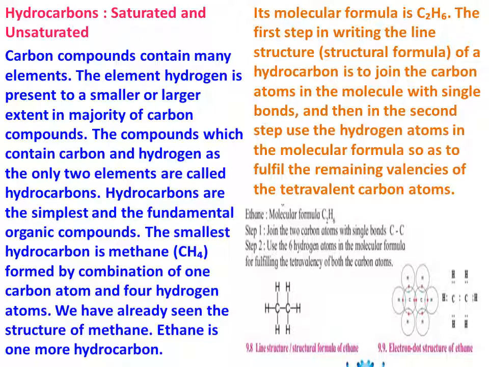So there is ethane. The molecular formula of ethane is C2H6. Step 1, join the 2 carbon atoms with a single bond, C-C. Then step 2, use the 6 hydrogen atoms in the molecular formula for fulfilling the tetravalency of both carbon atoms. So the line structure and the electron dot structure of ethane are given in this diagram.